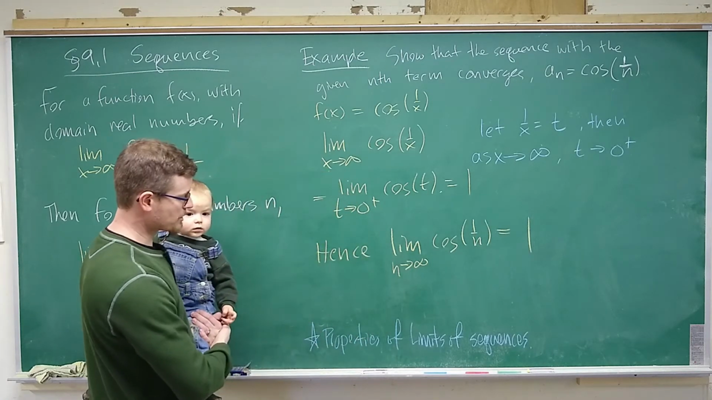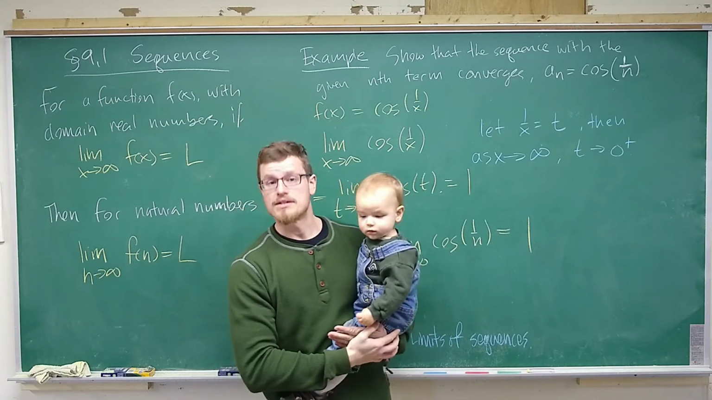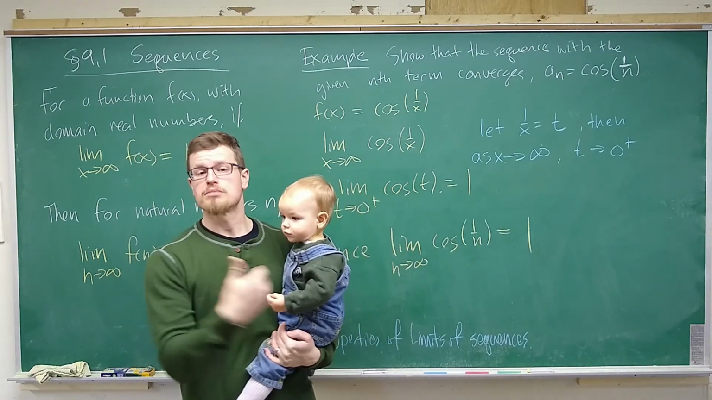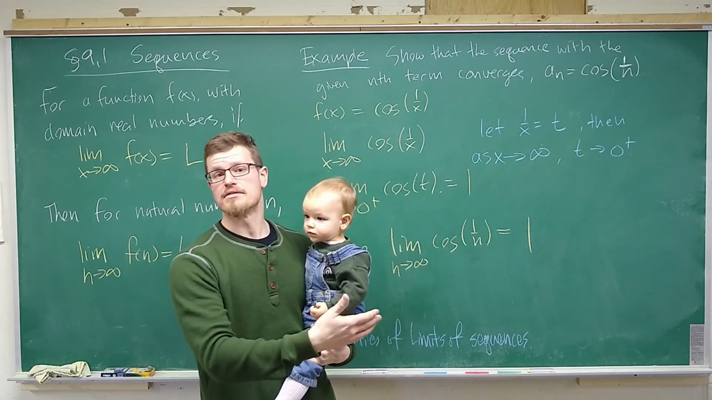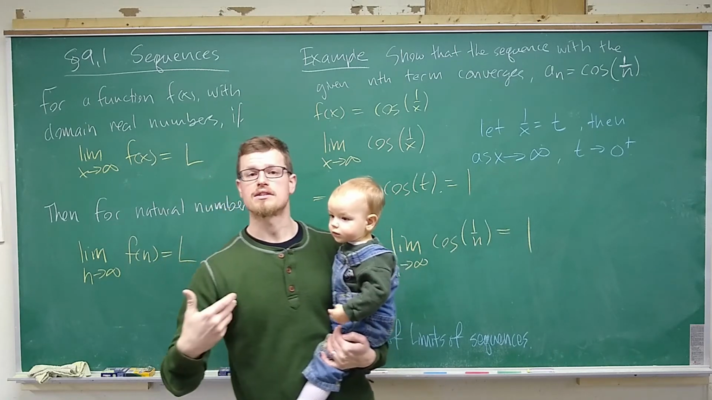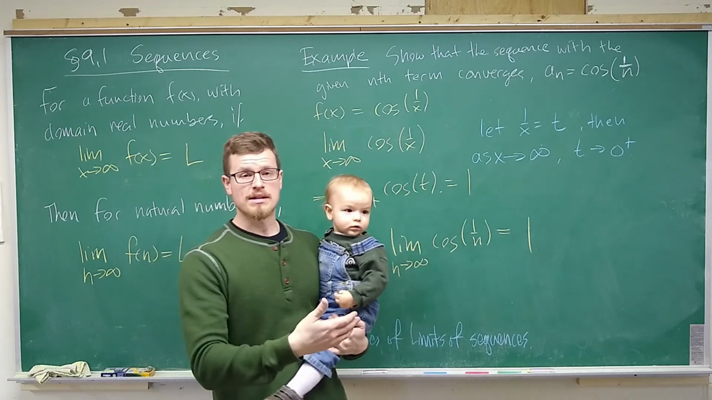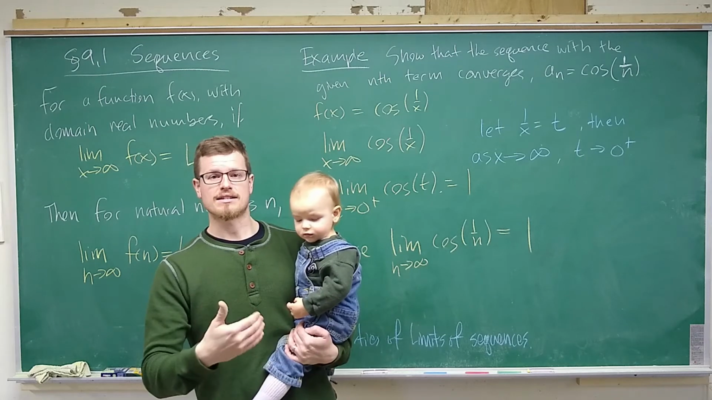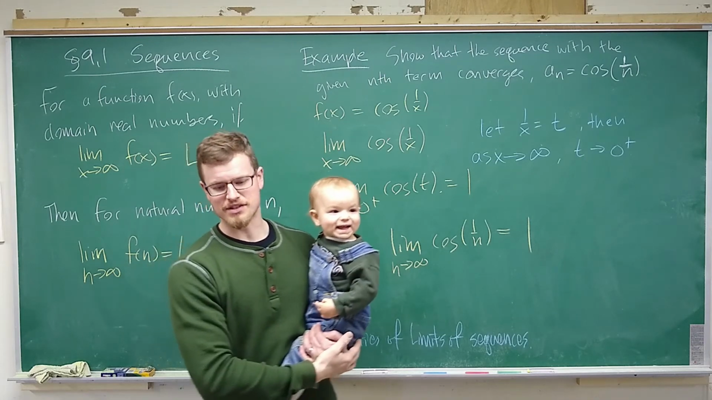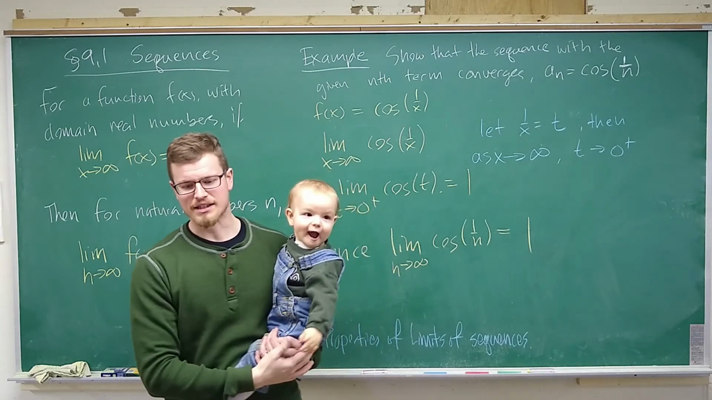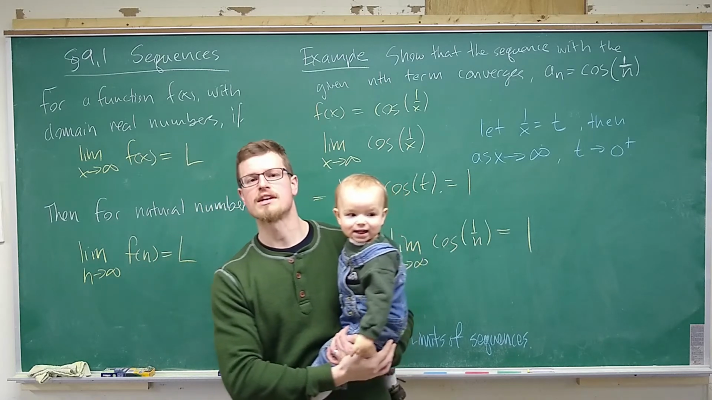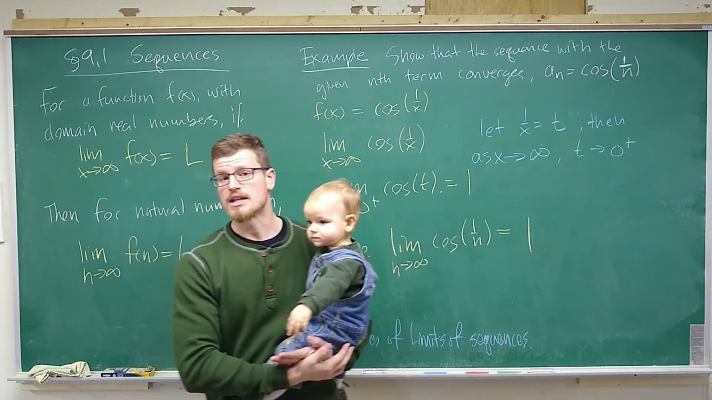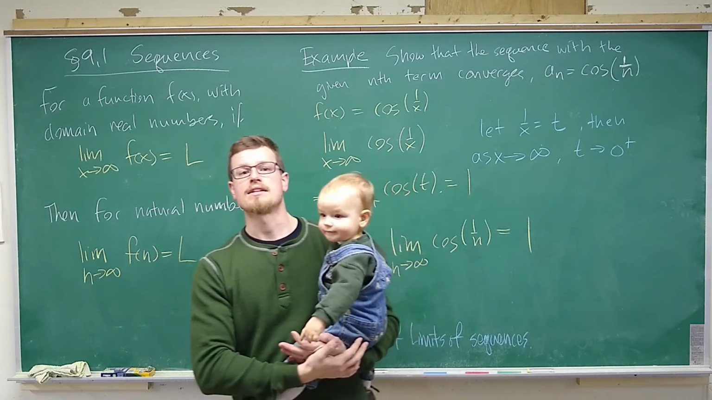The last thing I want to mention for this video is the properties of limits of sequences. If I take a constant multiple times a sequence and take the limit of that, I can pull that constant multiple out. That is, the limit of a constant multiple times a sequence is a constant multiple times the limit of the sequence. The limit of a sum of sequences is equal to the sum of the limits. And the limit of a product of sequences is equal to the product of the limits.